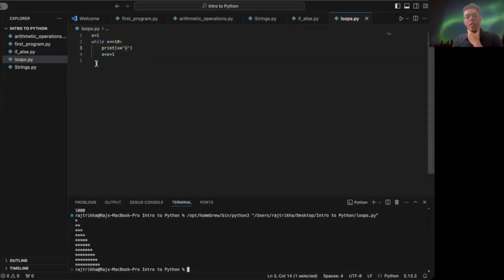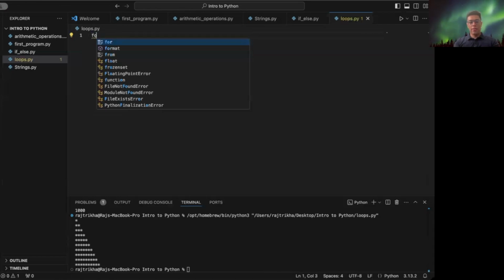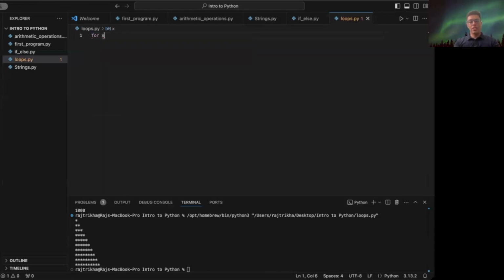Let me tell you about the second one, that is the for loop. The functionalities are the same for both the loops, but the syntax is different.